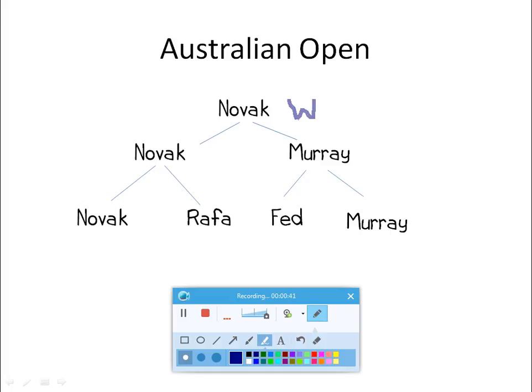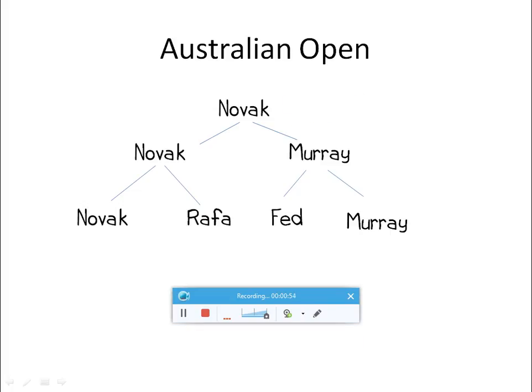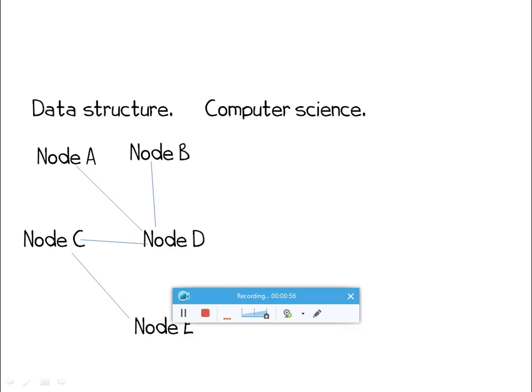Here, a node represents a participant in the tournament at a given stage of the tournament. Finally, Novak is the only participant left in the tournament and so is the winner. So, trees are nodes connected to each other in a specific manner.